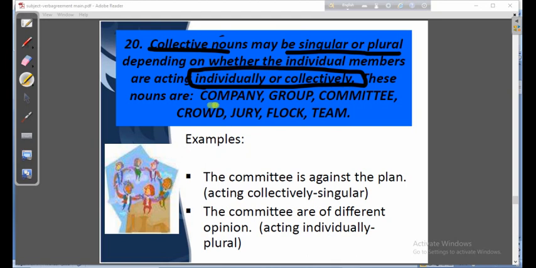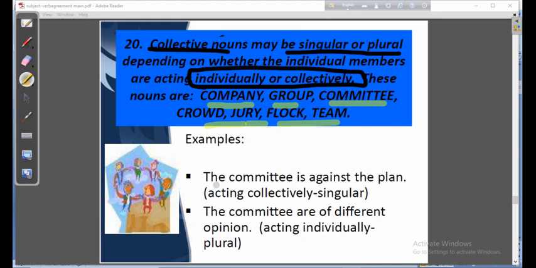These are the collective nouns: company, group, committee, crowd, jury, flock, team. So if the members work collectively, the verb will be singular, and if they are different in their opinion or work individually, then the subject will be plural and the verb will also be plural.